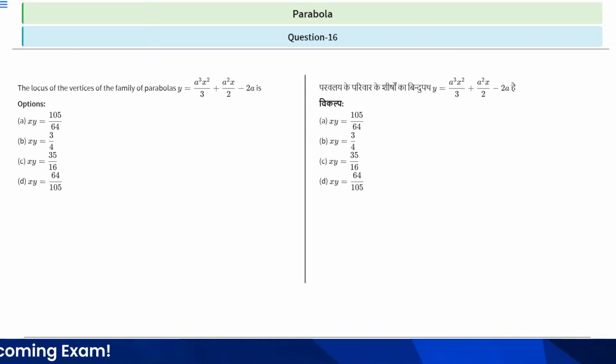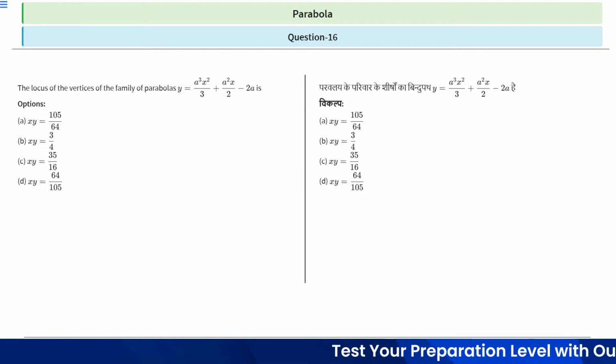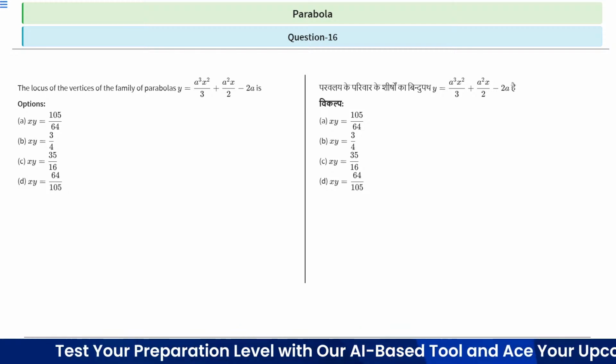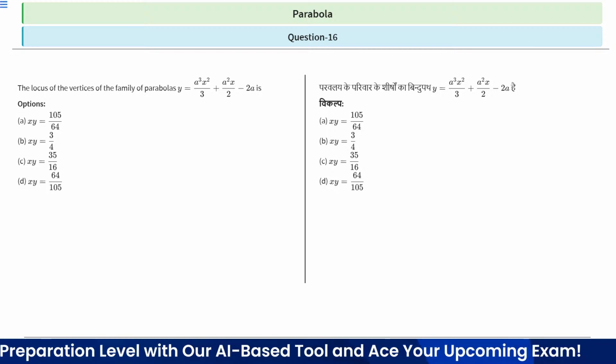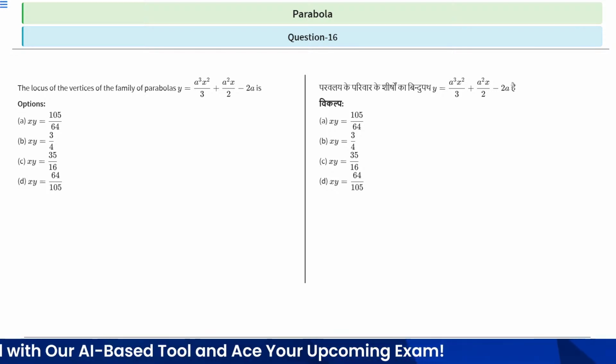Question number 16 says: the locus of vertices of the family of parabola y = a³x²/3 + a²x/2 - 2a is. We basically have to find the locus of vertices of the given family of parabola, right?